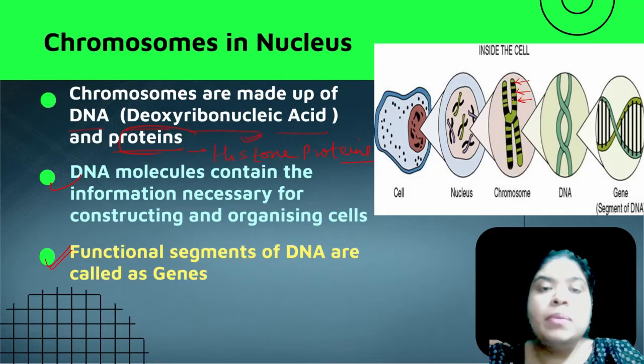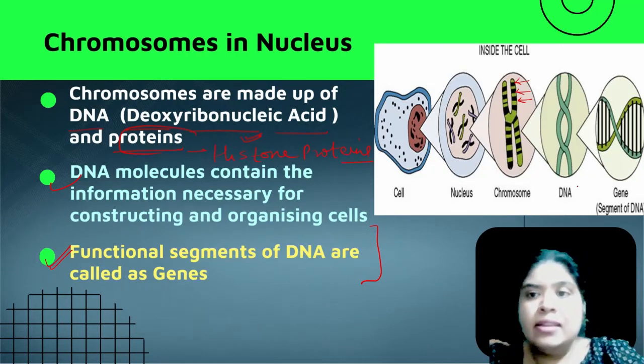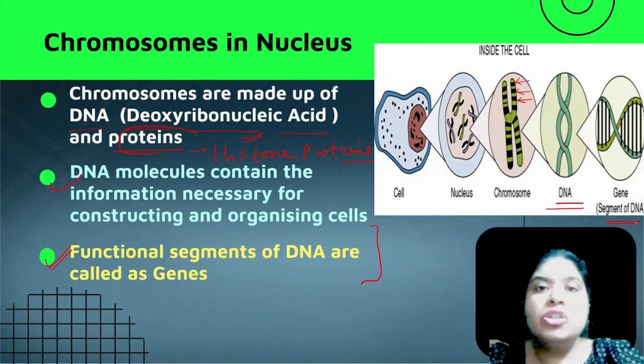These black portions are the genes, which are the functional segments present on DNA. These functional segments further make proteins in the cell. So the genes present on DNA are the functional segments responsible for the formation of proteins inside the cell. Genes are the segments of DNA which are functional.